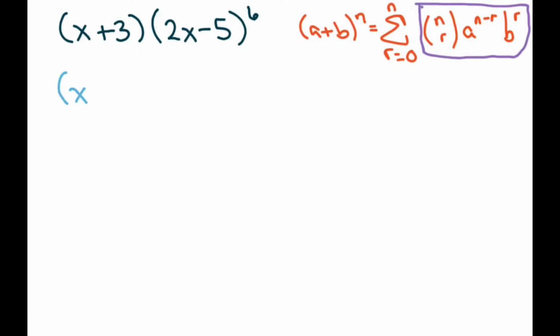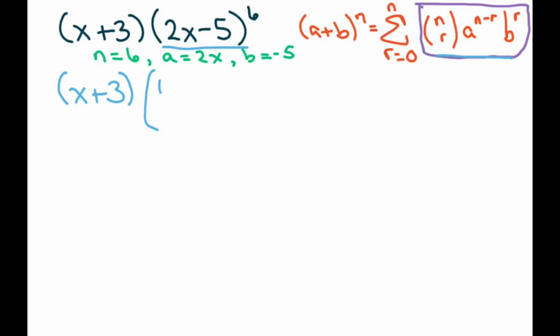The first step is we're not going to worry about this first binomial. We're going to distribute it. But this second part, we're going to expand. So I'm going to write this as n, and if we write our information out, our n is 6, our a would be 2x, and our b equals negative 5. So let's expand this. We're going to have n choose r, 2x to the n minus r, which is going to be 6 minus r, negative 5 to the r.